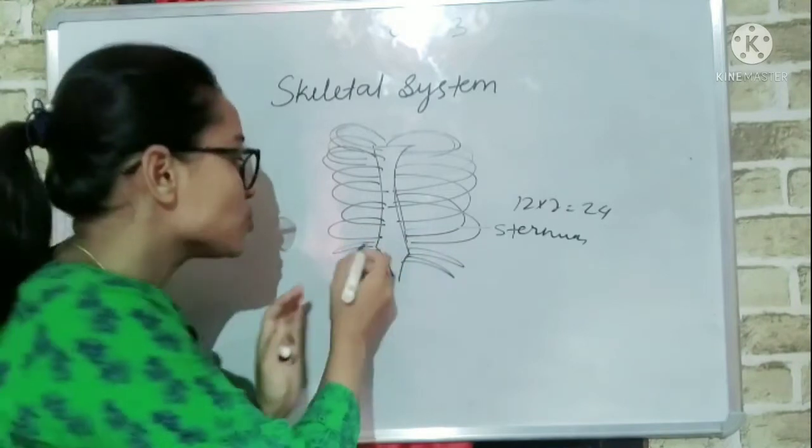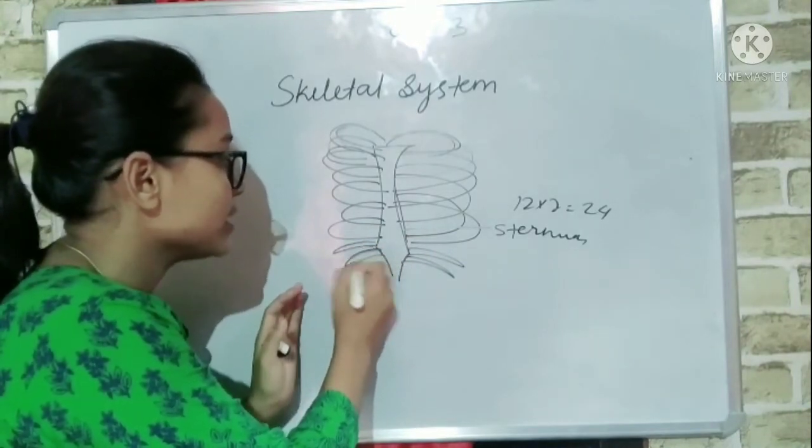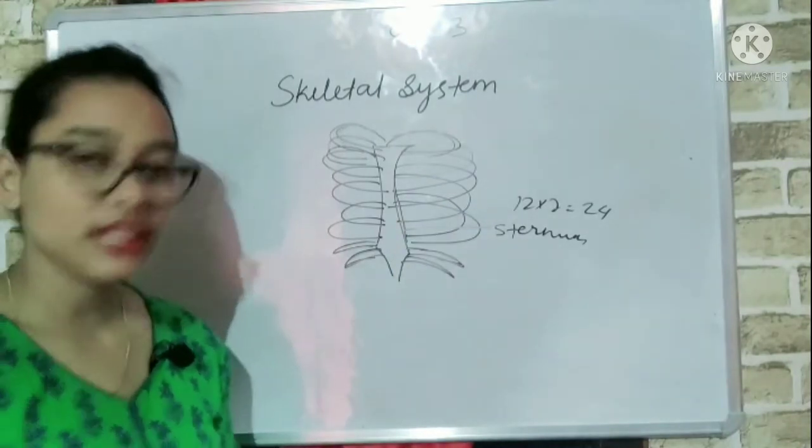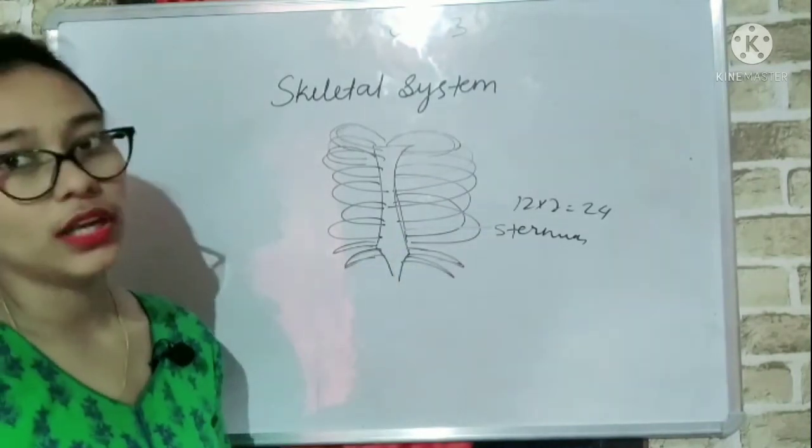But the 2 remaining pairs are called floating ribs. They are not connected to the sternum. They are connected only to the vertebral column.